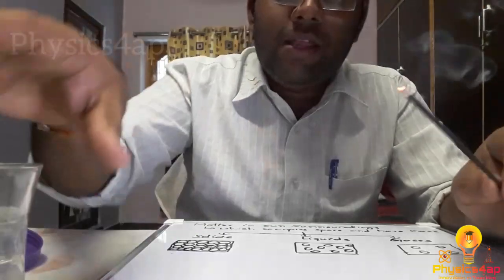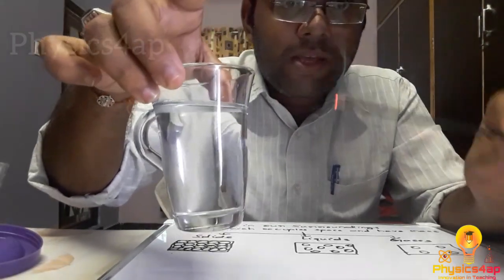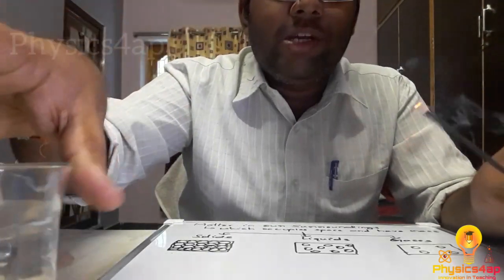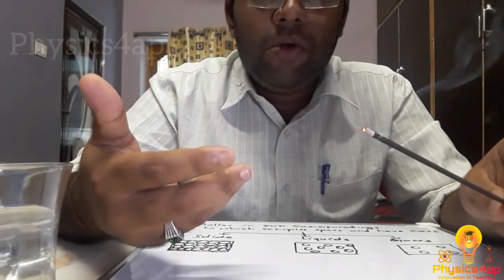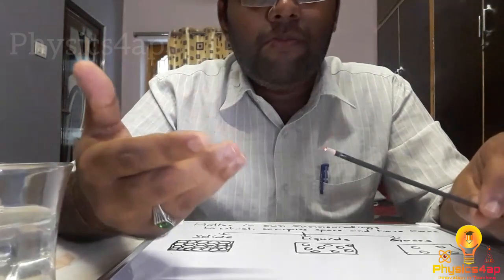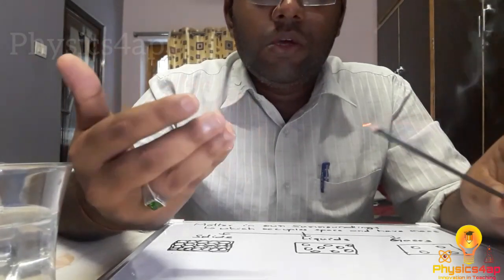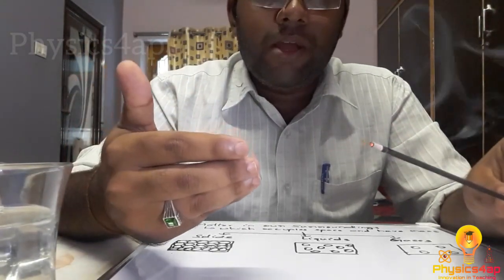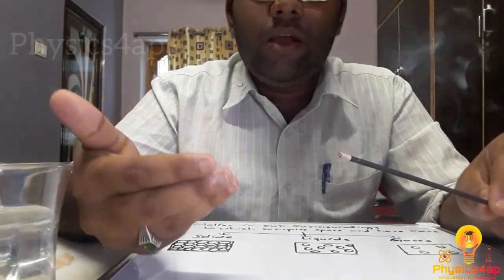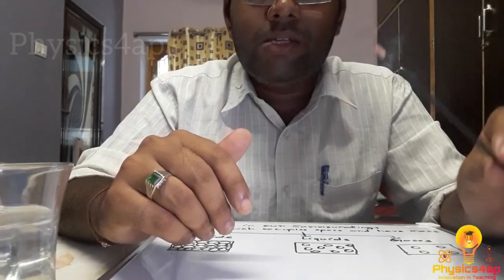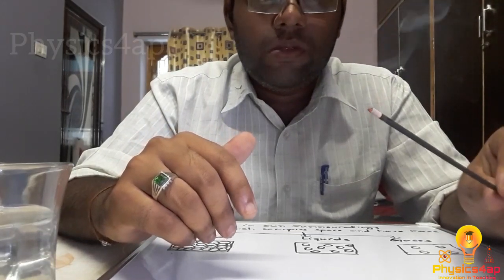And also we can say that liquids and gases are both called fluids. Why are they called fluids? Because they can move from one place to another, they can flow, that is from high level to low level. So that is why liquids and gases are called fluids.